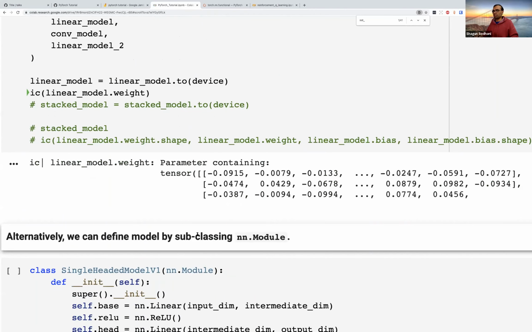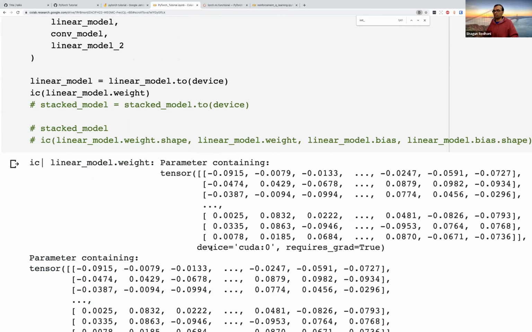Yeah, so now when you look at the weight, you see that it was automatically sent to the CUDA device, even though all that I sent to the device was the linear model. I did not touch linear model dot weight. So the stateful model is going to track all these things for you.